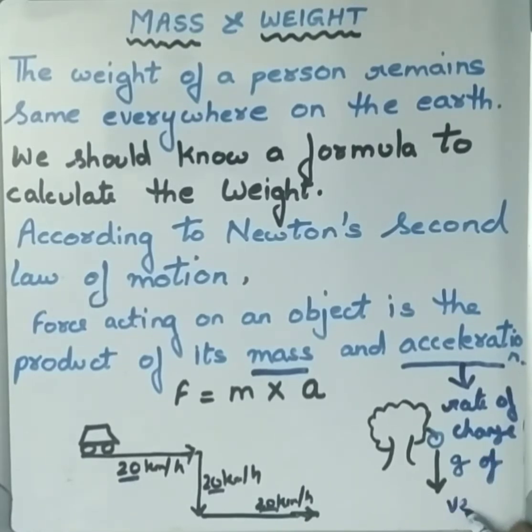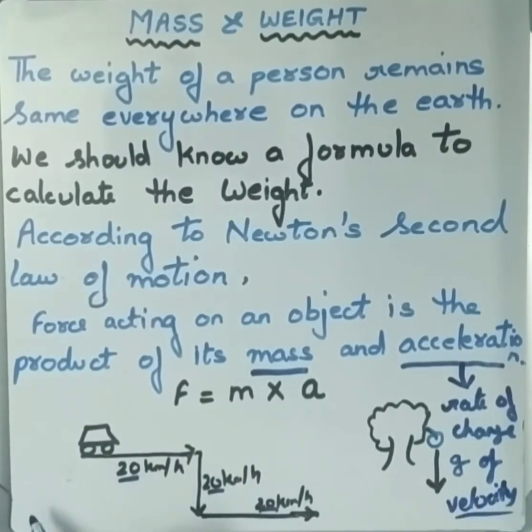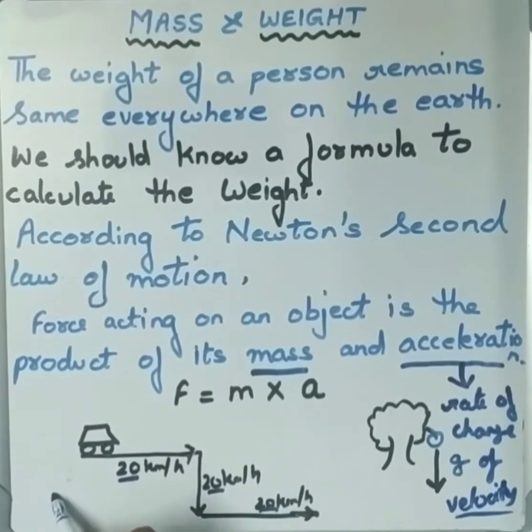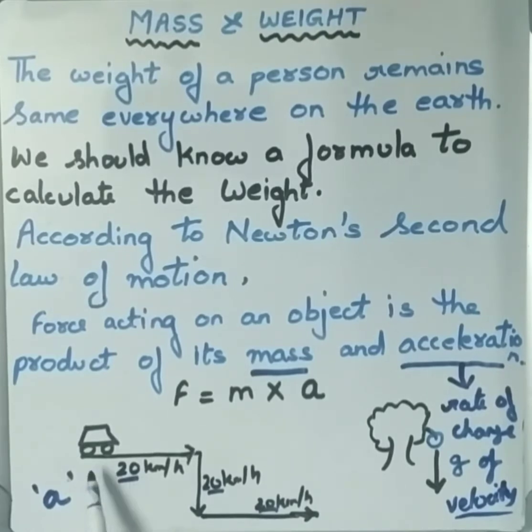So what is velocity? Velocity is nothing but speed plus direction. So velocity is nothing but what? Speed plus direction. So when there is a speed and a particular direction, then we will call it acceleration, and the symbol is represented by the letter A. You can see here the speed is constant but only the direction is changing.